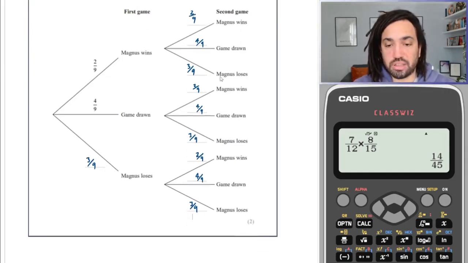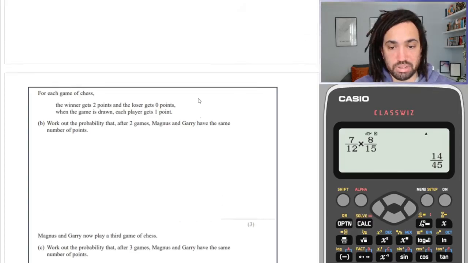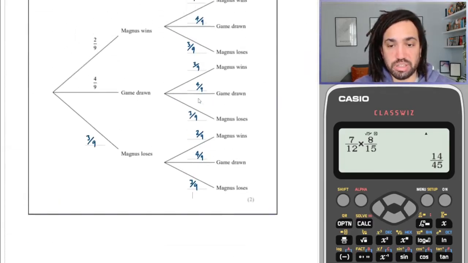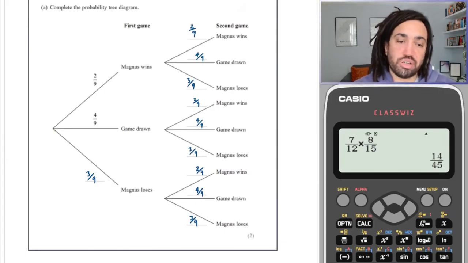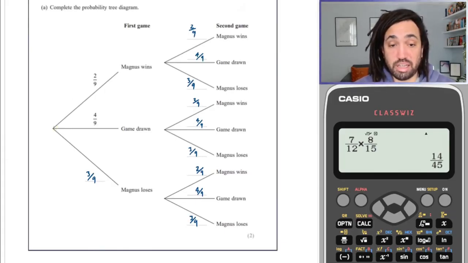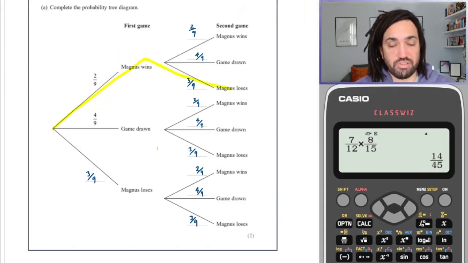Okay, and then we go down here, and it says for each game of chess, the winner gets 2 points, the loser gets 0 points, and then if the game is drawn, we get 1 point each. Work out the probability that after 2 games, Magnus and Gary have the same number of points. Okay, so we need to find the branches which are going to give the same number of points each. So it's going to be if Magnus wins and then loses, they'll have the same points.